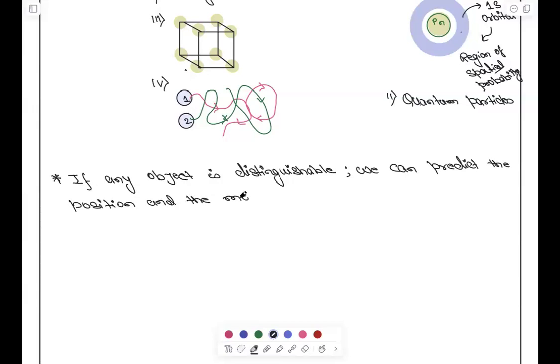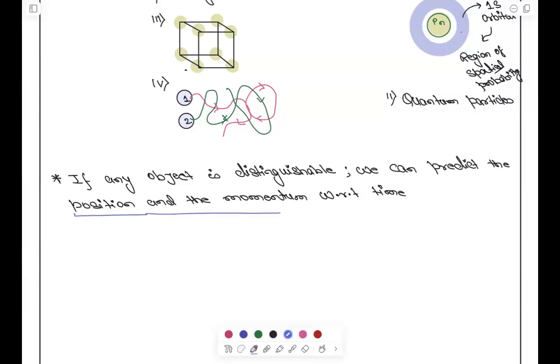What is momentum? Momentum is nothing but mass multiplied with its velocity. Basically, if an object is distinguishable, we can predict its position and velocity with respect to time. Now, what is this? This predicting